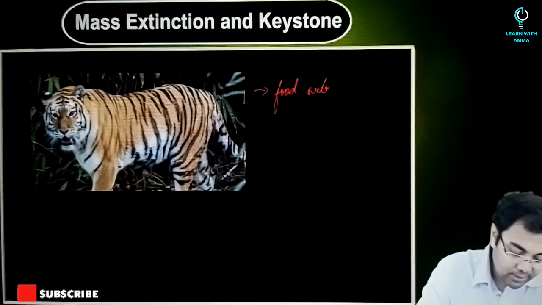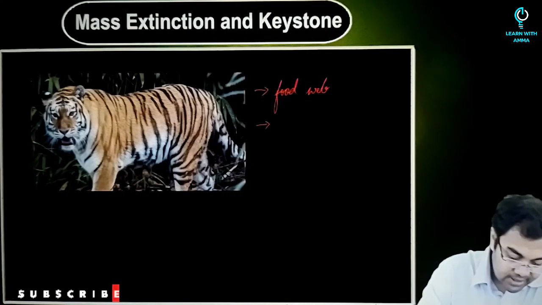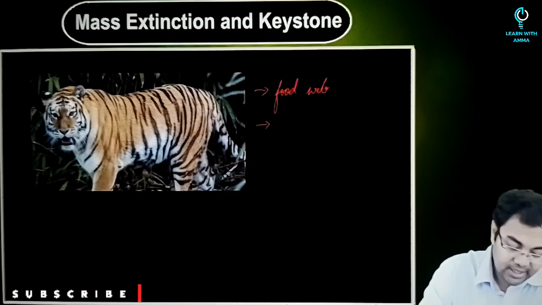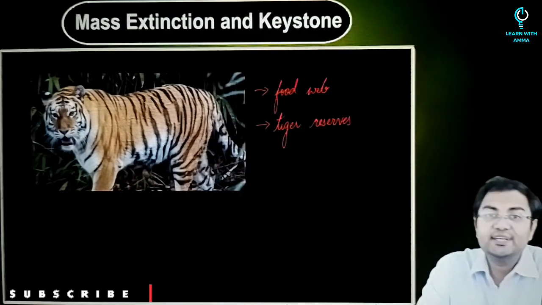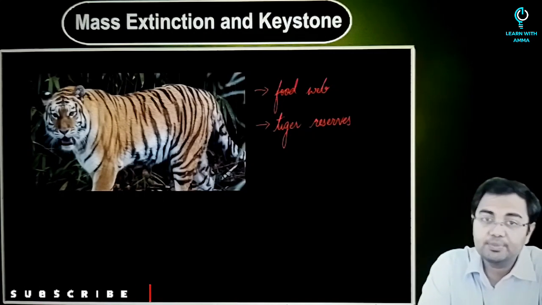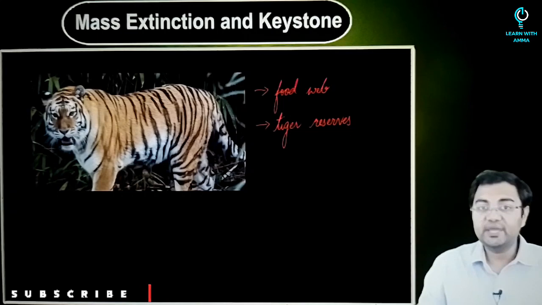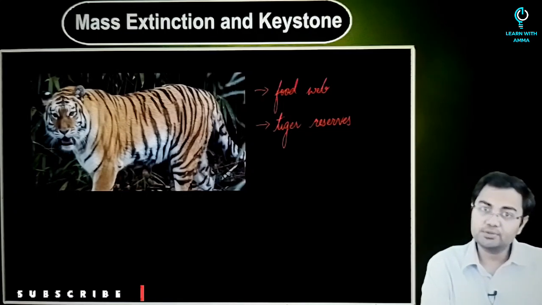But we cannot stop there. Apart from that, there are other roles that it plays. For example, in case of tiger reserves, it's not that only tigers get saved, or that conservation of only the tiger species happens, but we leave out a big area, enough for a tiger to survive.